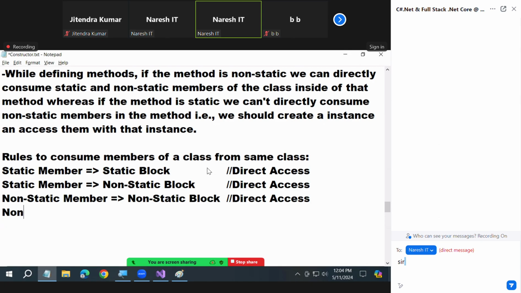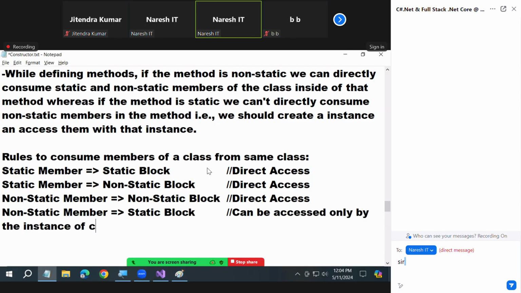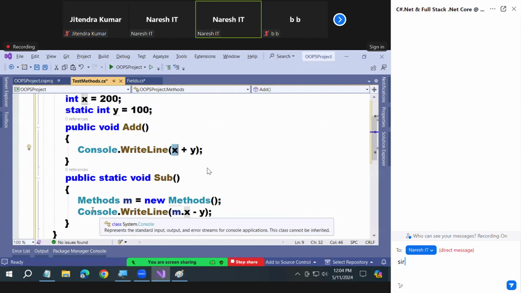What is that, you know? I have a non-static member. I want to consume it from a static block. Here is the only restriction we have. What is it? It can be accessed only by the instance. That's all. Other than this, there is no restriction or confusion anywhere. Check it out. All four scenarios are before you only. Non-static, right? Static, right? See there, instance. All four scenarios are live before you.